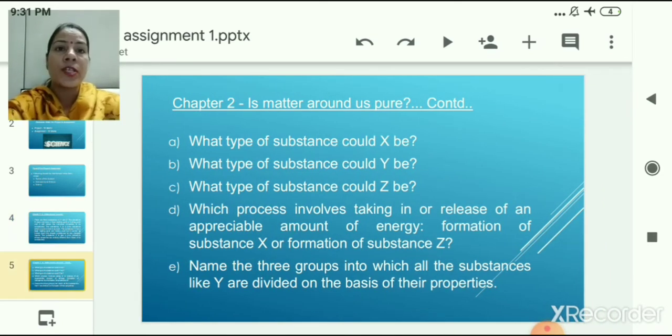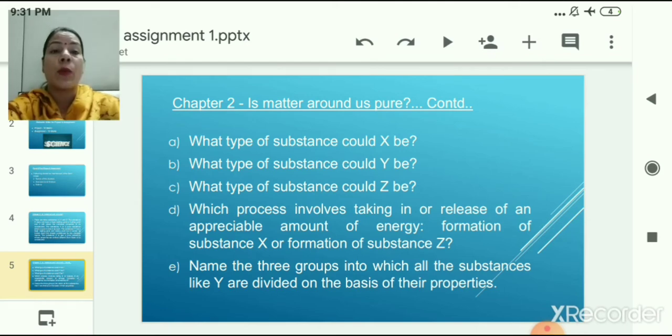So the questions are: what type of substance could X be? What type of substance could Y be? What type of substance could Z be? Which process involves taking in or release of an appreciable amount of energy, formation of substance X or formation of substance Z? Name the 3 groups in which all the substances like Y are divided on the basis of their properties. So you have to answer all these 5 questions.